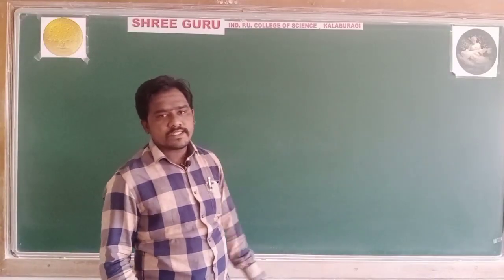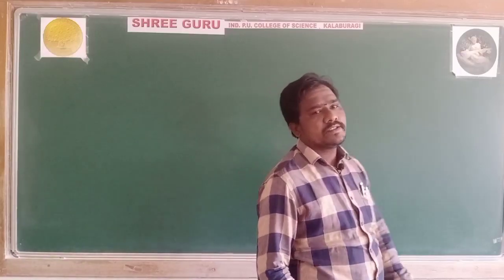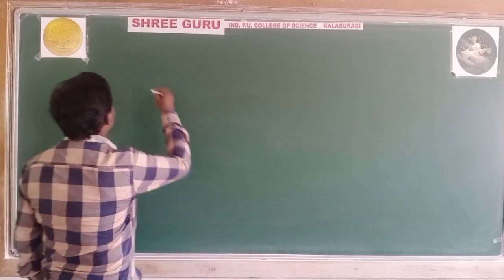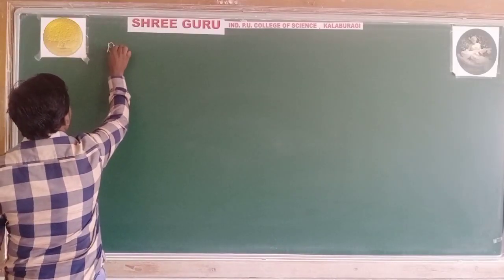Today I am going to discuss second year, second part, chapter number 11, that is dual nature of matter and radiation.